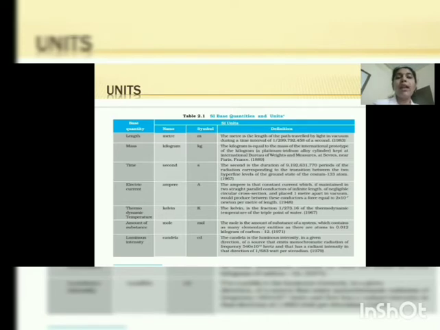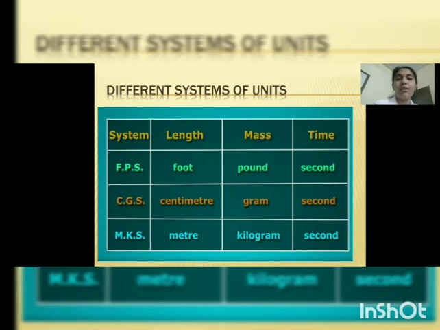Okay, and apart from this, we have different systems of units. So just look at this table. Here you can see the FPS system. In FPS system, the unit for length is foot, unit for mass is pound, unit for time is second. In CGS system, unit for length is centimeter, for mass it is gram, and for time again it is second.